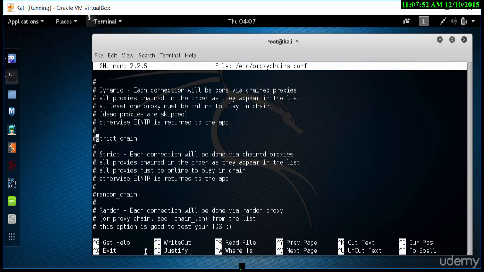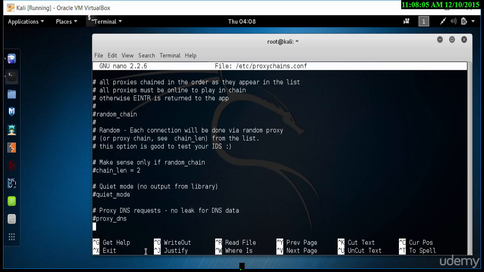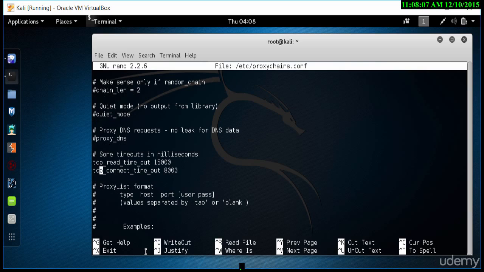Now we've got strict chain. Obviously there's lots of different things here you can do. This will be a strict chain, so depending on the exact proxies, it will work one by one and request in that specific order. Under DNS, I would suggest that you put in the proxy DNS entry if it's available. So if you do have it, make sure you use it.